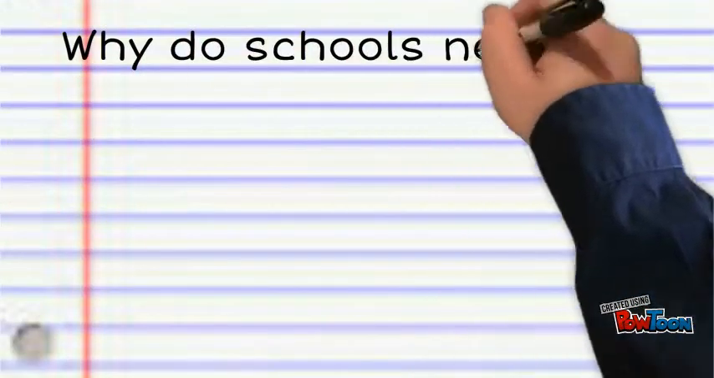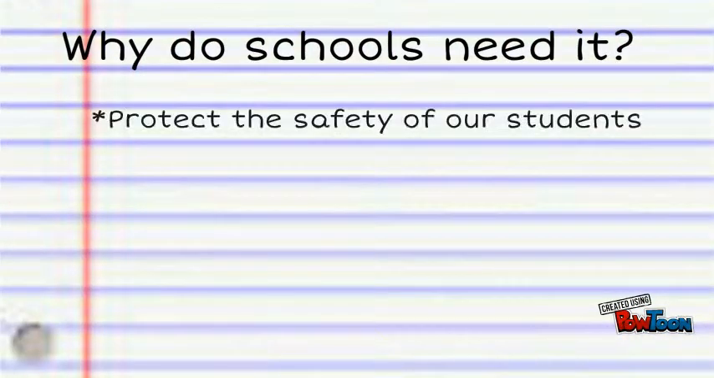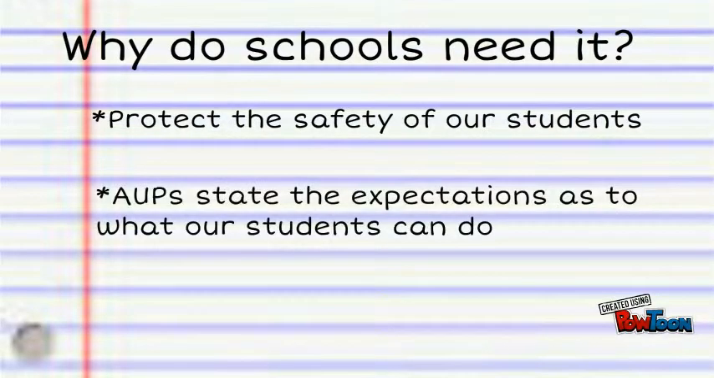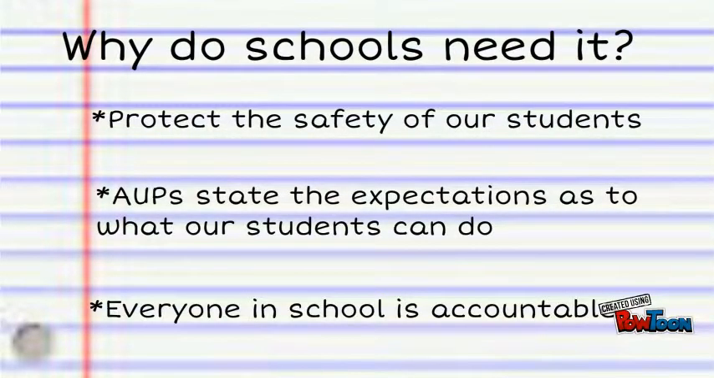Why do schools need it? Schools need an AUP to make sure that students and staff are protected. AUPs define specific behaviors and expectations as to what our students can do. Everyone in the school is held accountable for making sure that these rules and procedures are followed.